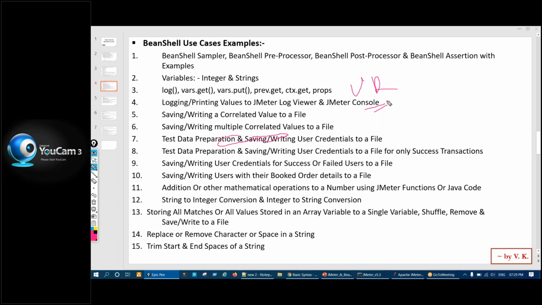So we will run a load test for user registration, registering 1000 or 2000 users, and use the same users in some other scenario. So how can we create test data for user registration? Also, how can we create test data for successful transactions only, not for failed ones?